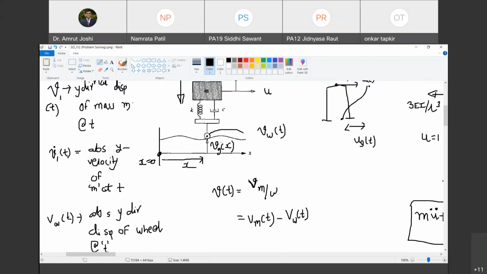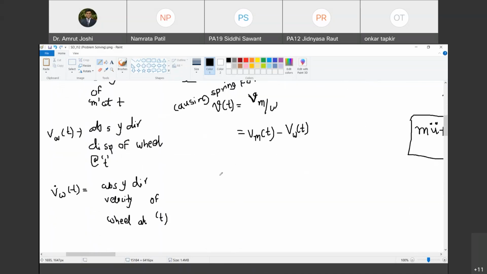At a given instant of time, जो भी mass और wheel के absolute displacements in y direction रहने वाले हैं, उन दोनों का subtraction is the relative displacement of the mass in y direction with reference to the wheel. And that is what I am interested in. This is responsible for causing spring force. Do you agree with me? Causing spring force. Happy? Now, what is responsible for causing force in the damper element?